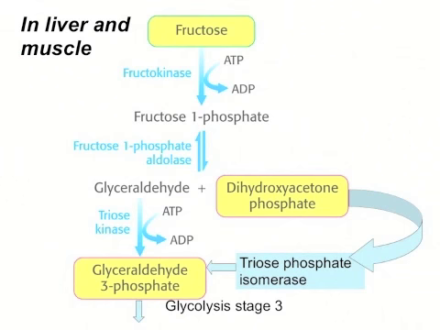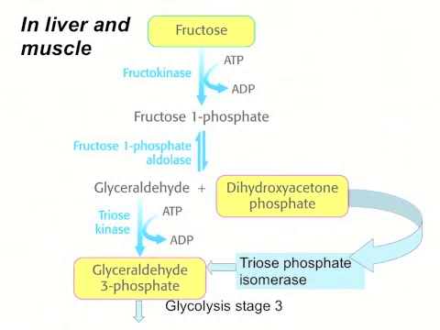But because we only have fructose 1-phosphate, we're going to end up with a triose that has a phosphate group and a triose that does not have a phosphate group. The enzyme that carries out this reaction is fructose 1-phosphate aldolase. And the products are glyceraldehyde and dihydroxyacetone phosphate.